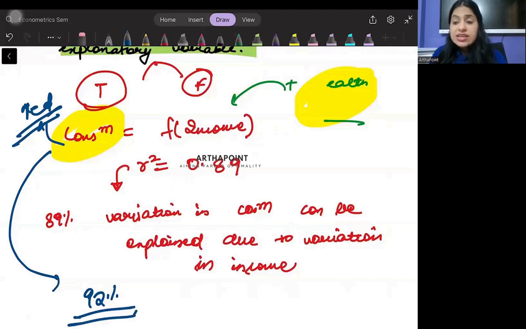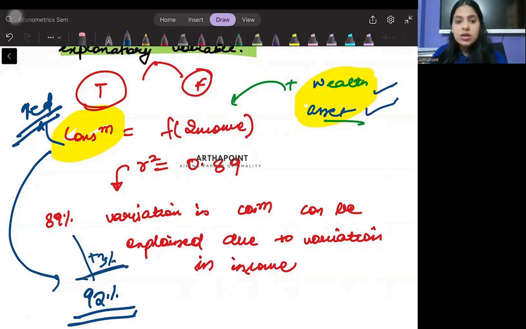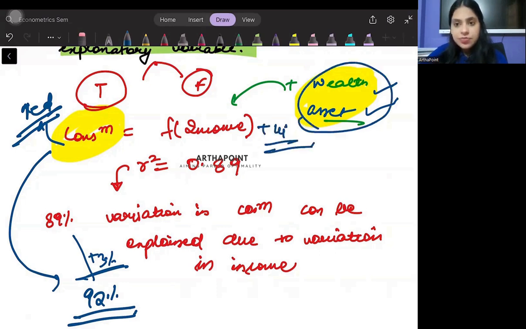But is it worth making the model so complicated that I include two more variables just to increase explained variation in consumption by 3%? Or should I just assume these to be part of my error term?